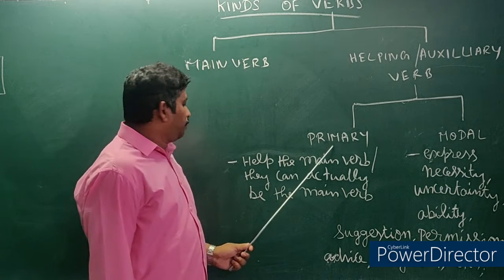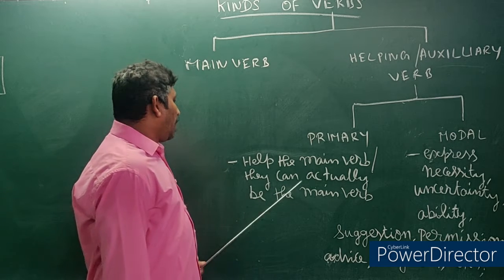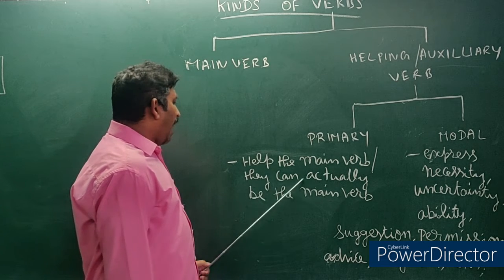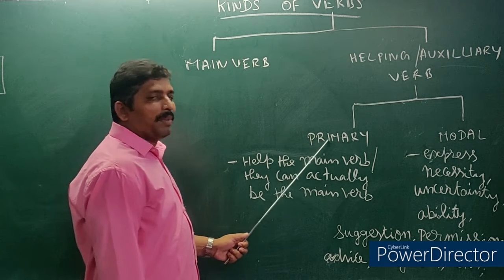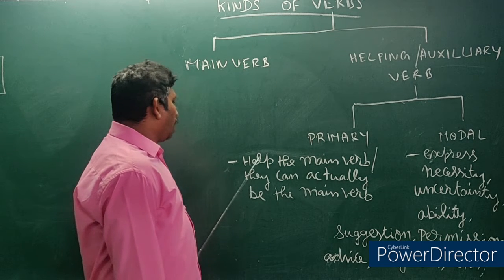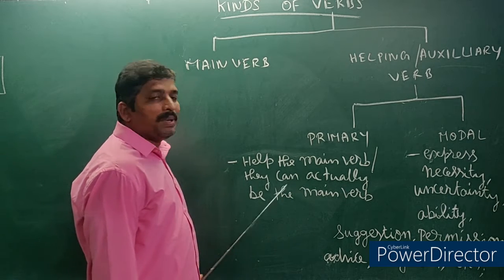Primary auxiliary verb, they help the main verb, or they can actually be the main verb.